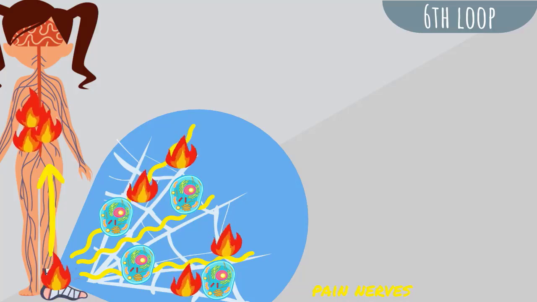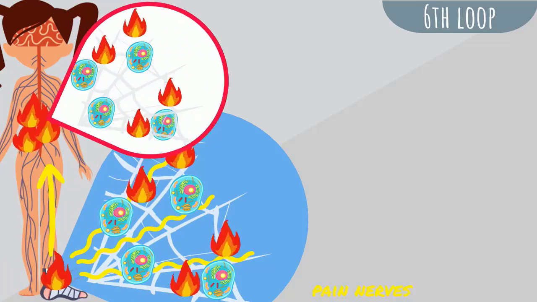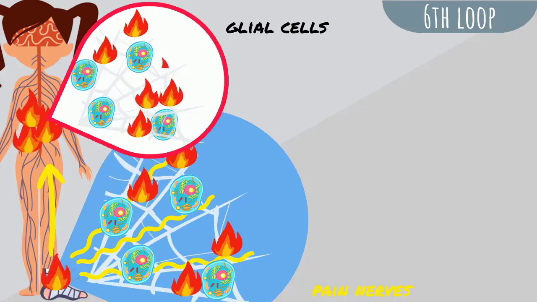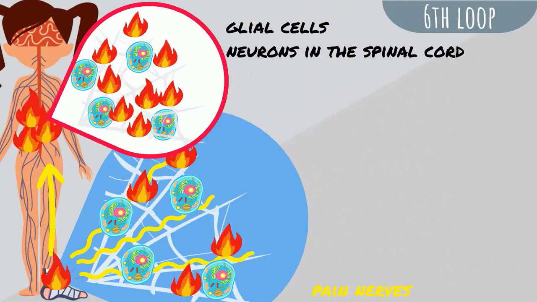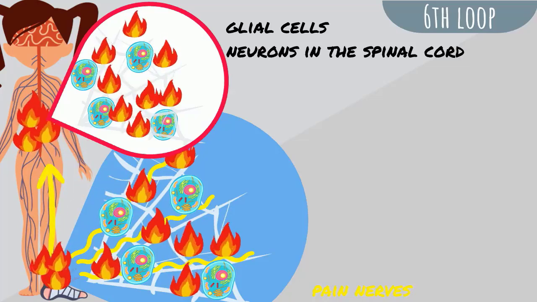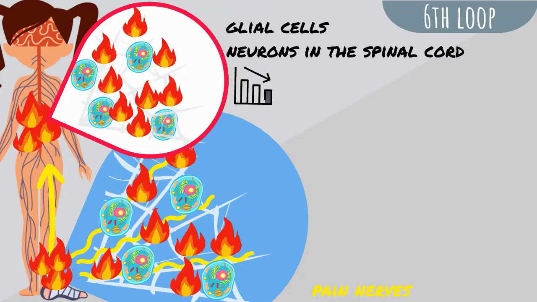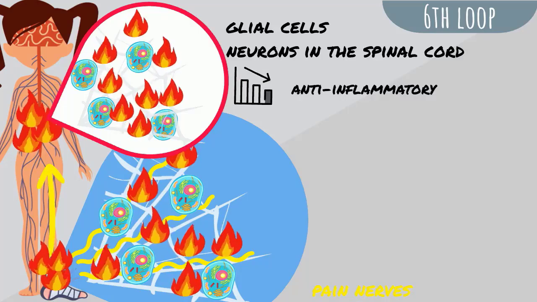These two phenomena lead to the creation of chronic localized inflammation, not in the fascia, but in the spinal cord. The spinal cord and the fascia around it become new areas saturated with inflammation. This inflammation will affect the glial cells around the neurons, which will start to create even more inflammation in the spinal cord. Inflammation will also affect the neurons in the spinal cord, which will send inflammatory substances back into the fascia. In addition, the spinal cord loses its ability to produce anti-inflammatory substances, which reduces protection against inflammation.